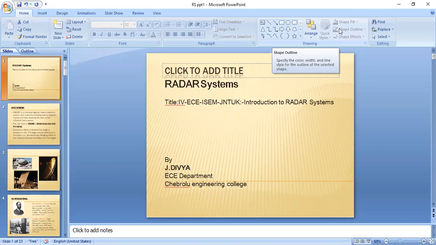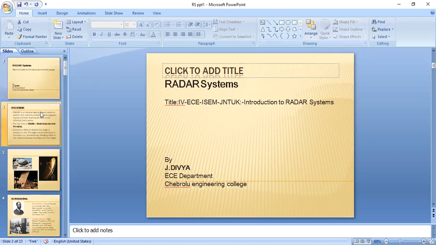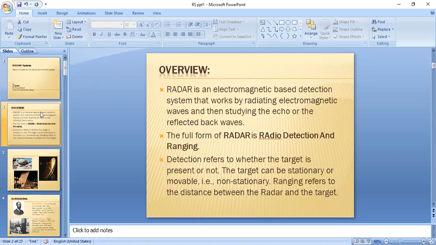Today I am going to discuss the introduction to radar systems. So what is a radar? Radar is an electromagnetic system that works by radiating electromagnetic waves and then studying the echo signals or reflected waves.